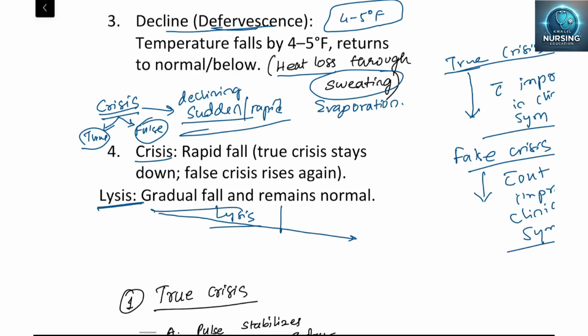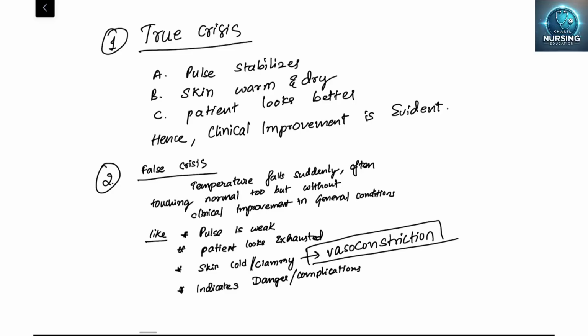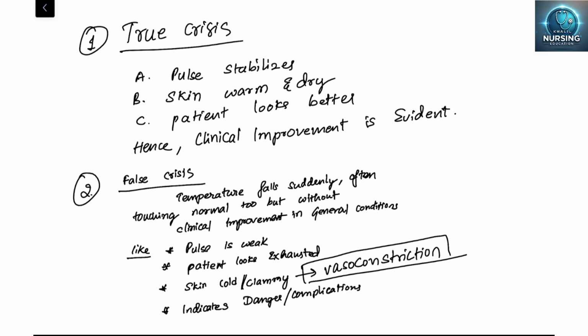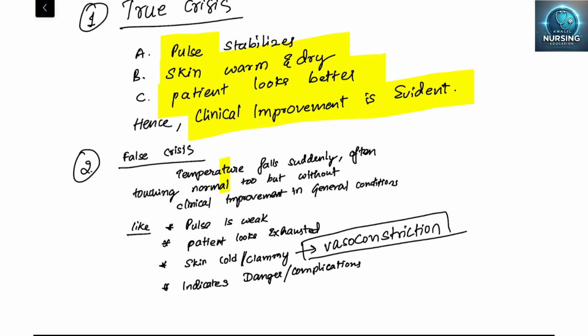Lysis, we already said, is a gradual fall. Sir, what are the symptoms that improve in the true crisis, and what symptoms never improve, and how can we identify them? Okay, so in true crisis, there is improvement in the pulse, stabilization, and the skin is warm and dry. The patient looks better, and clinical improvement will be evident. Next, false crisis. Temperature falls suddenly, often touching normal, but clinical improvement is only in general conditions, not everything.